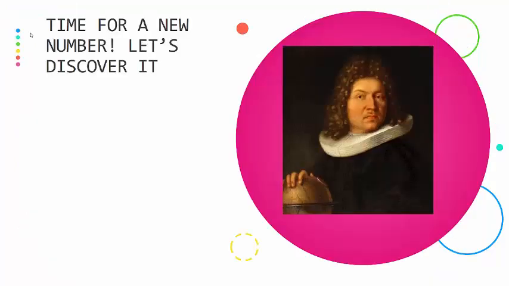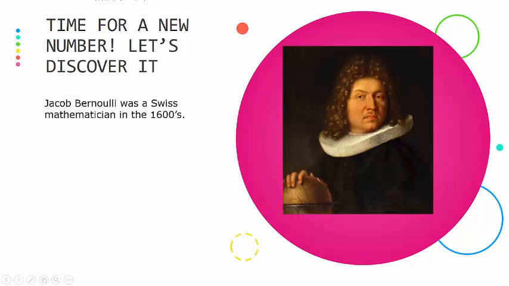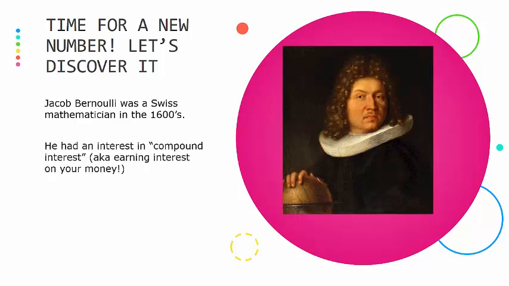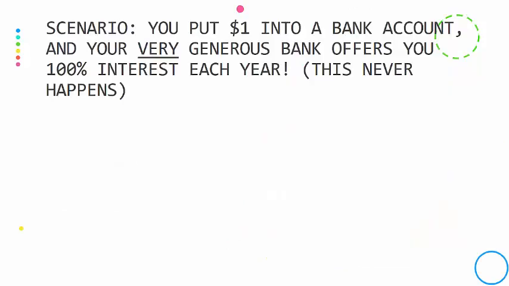So now it would be time to introduce a new number, as it's going to come up in our logarithmic problems. This gentleman right here is Jacob Bernoulli. He was a Swiss mathematician back in the 1600s, and he was interested in what's called compound interest. If you're not familiar, when you put money into a savings account, the bank pays you a certain percentage of that money, and that's known as interest. It's very, very low, but it's something.